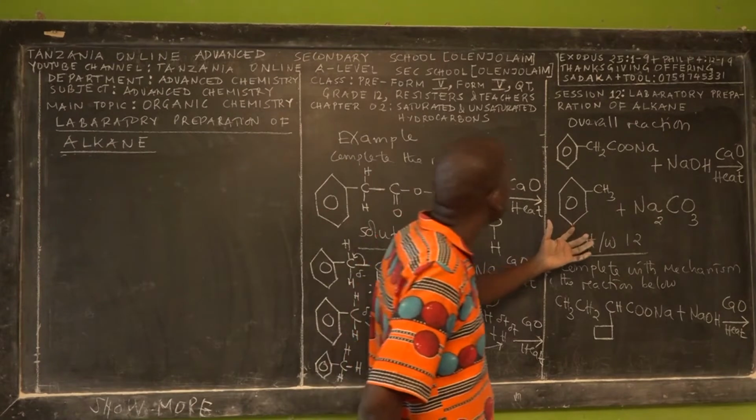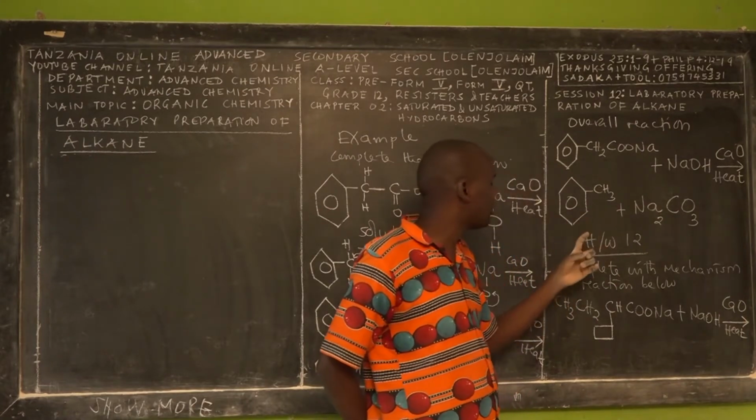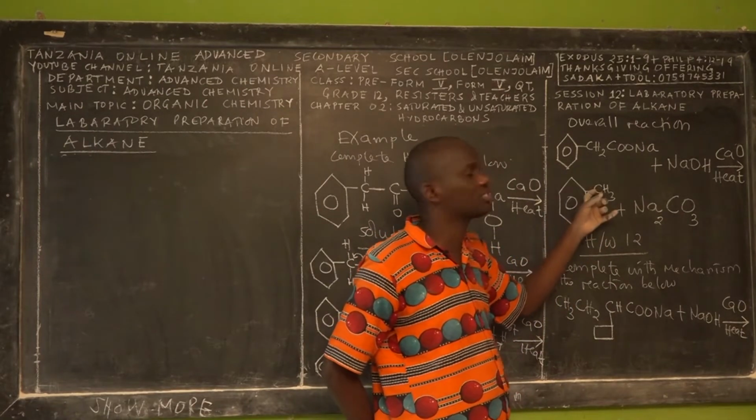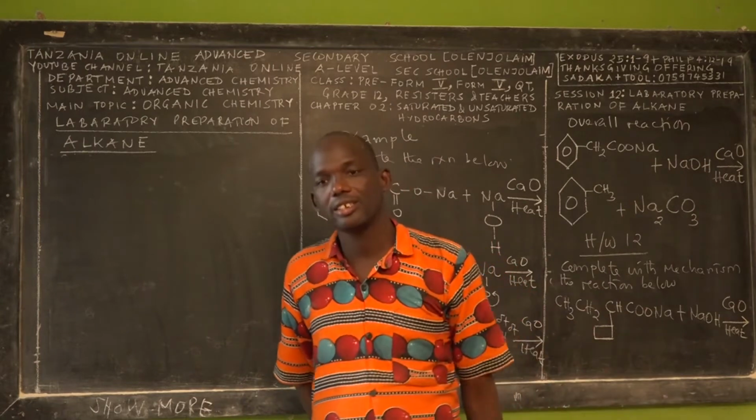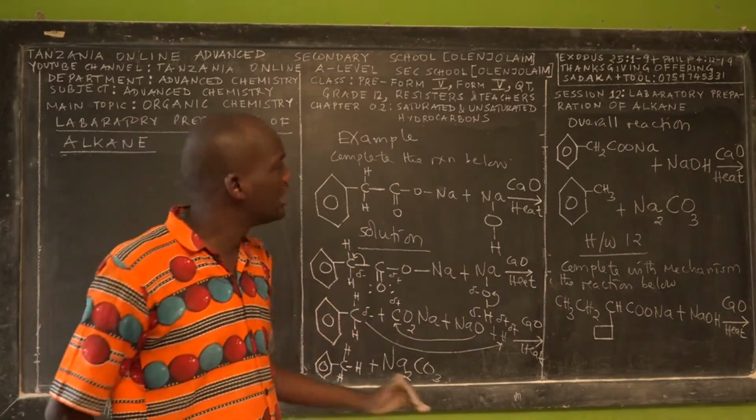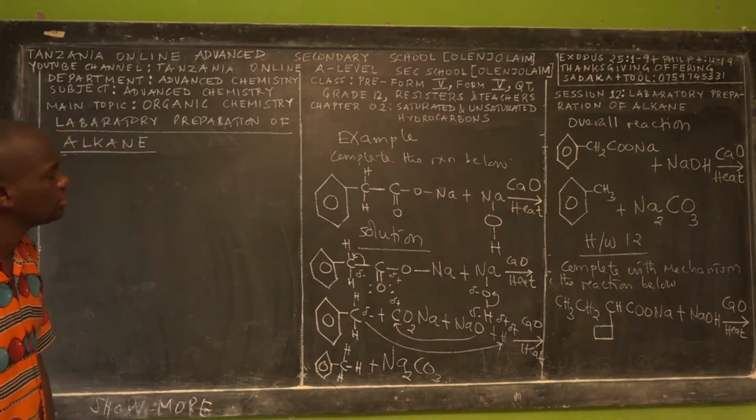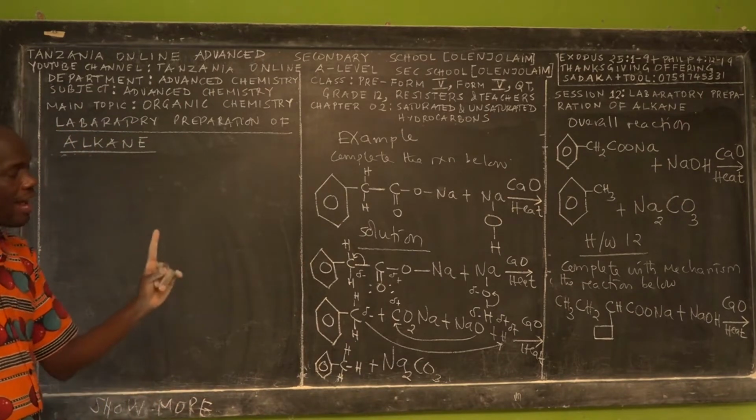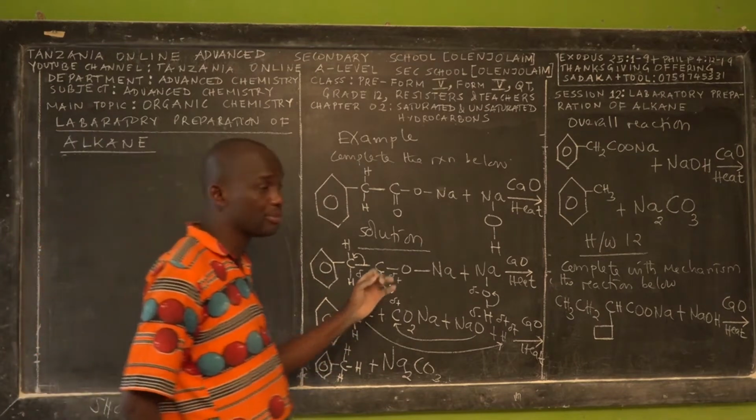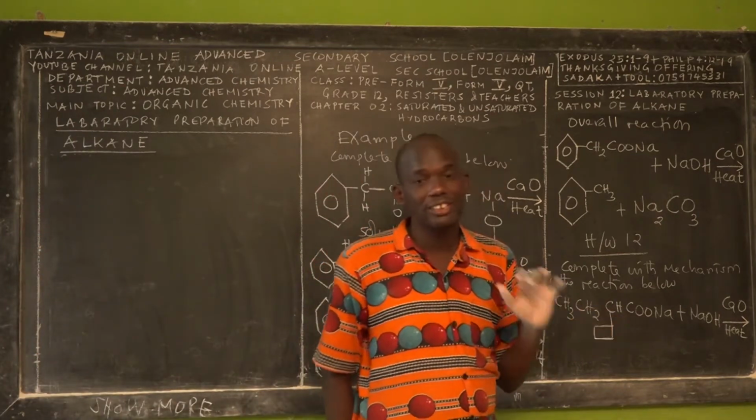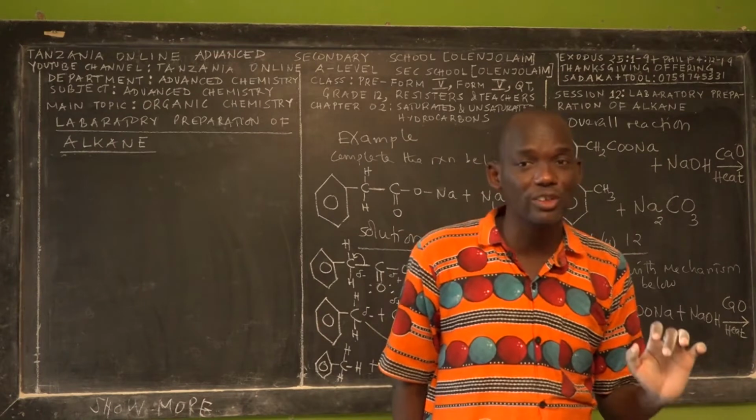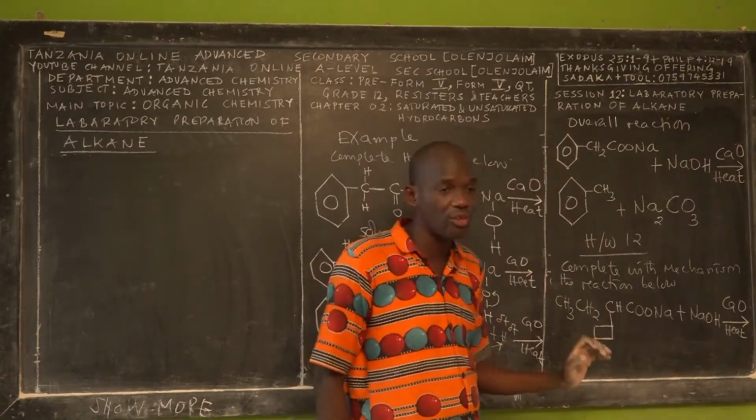While the product contains how many carbons? 1, 2, 3, 4, 5, 6, 7. Only 7 carbons. So the decarboxylation of a sodium carboxylate salt actually reduces the number of carbons by 1. So remember that, my dear students. Remember, these reactions are very important when you are answering questions of conversion.